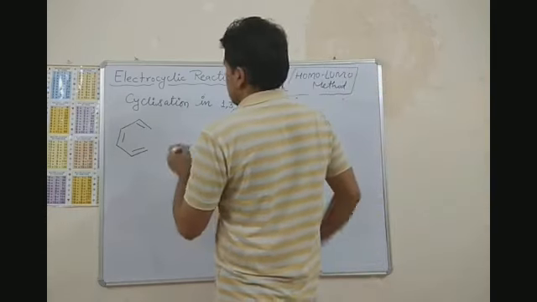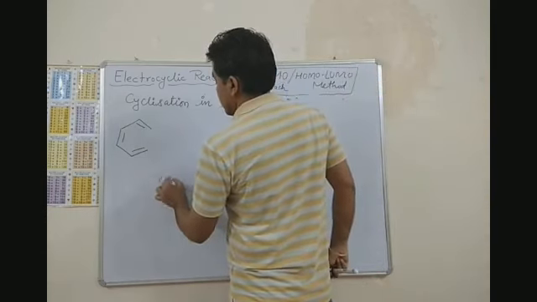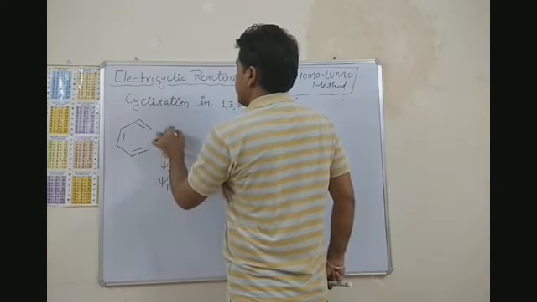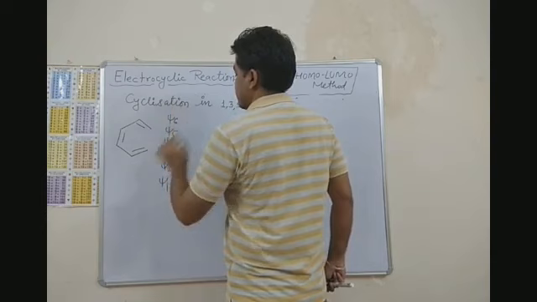And these 6 molecular orbitals are psi 1, psi 2, psi 3, psi 4, psi 5 and psi 6.